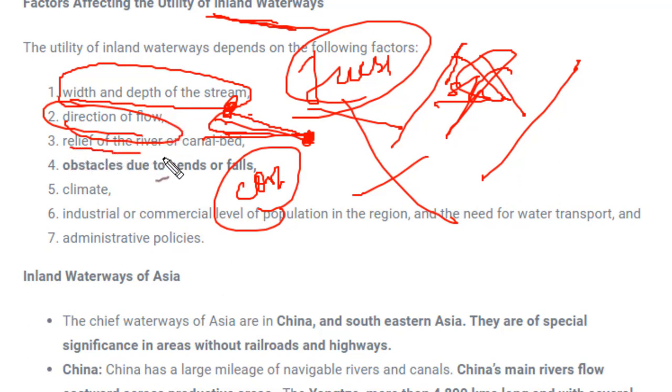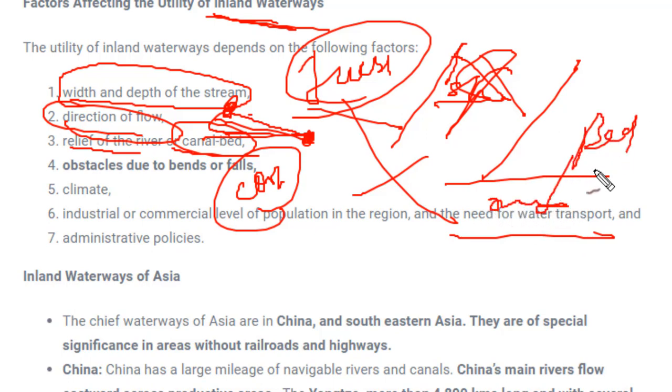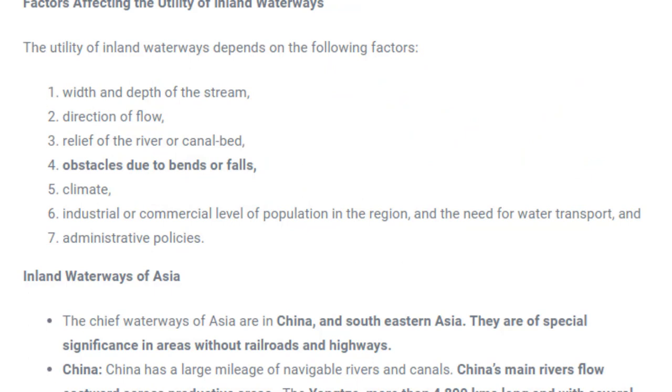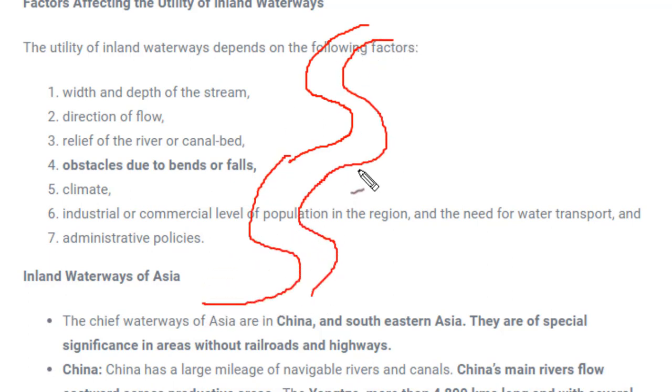Apart from this, the relief of the river and canal bed. What is the bed? The land area. For example, if a river is flowing in this part, the land area, the base of the river, is called the bed. If the base is not smooth, then the ships moving along this river can get stuck somewhere. Apart from that, obstacles due to bends and falls. As we know, rivers don't move in a single or straight direction. We have studied in physical features that these rivers sometimes meander. This meandering happens, and sometimes due to this meandering, oxbow lakes are also formed.